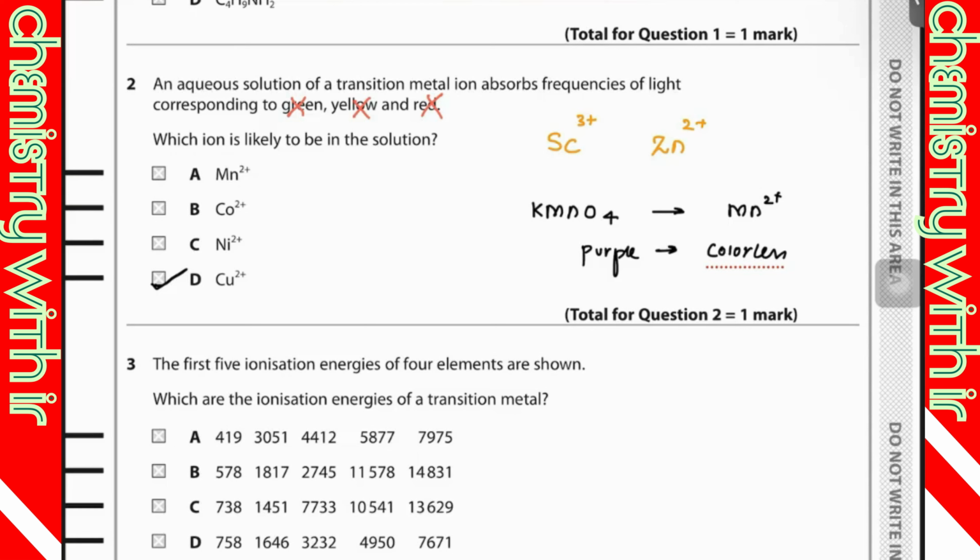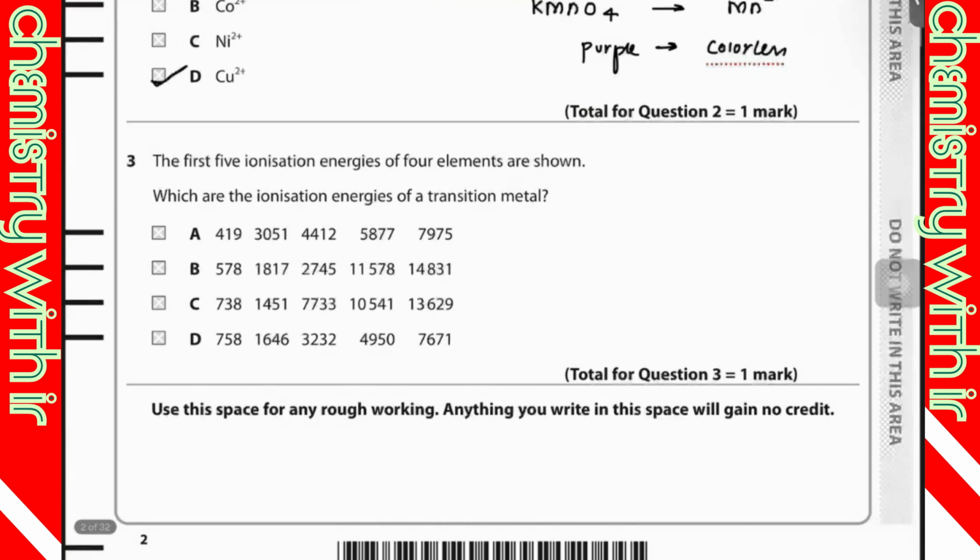So copper is not going to absorb blue color. So it would be emitting this blue color and it would be absorbing all the other colors. Remember. So you need to memorize at which frequency it's going to absorb what color.